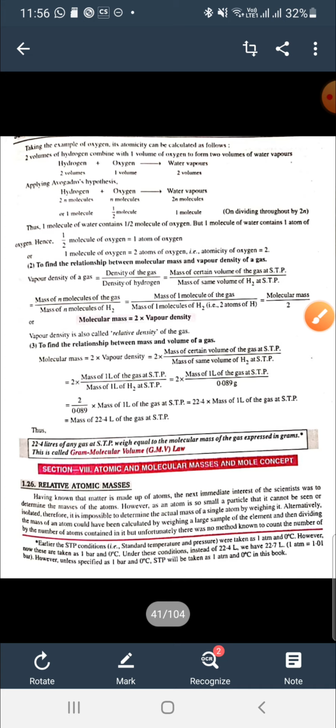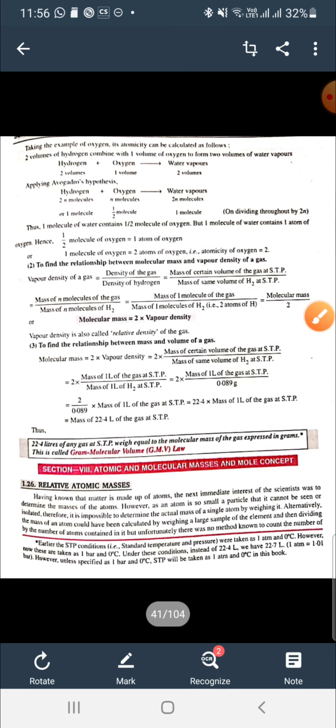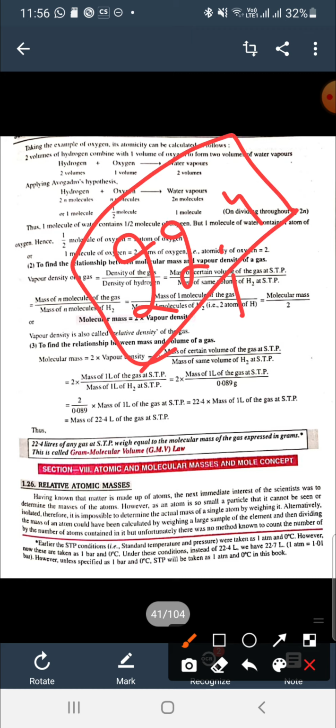So we multiply 22.4 into the mass of 1 liter of gas, and the mass of 22.4 liters of gas at STP will always give the molecular mass. So molecular mass of any gas is equal to the mass of that gas when we take 22.4 liters of it and weigh it. If we weigh any gas at standard temperature and pressure and take the volume 22.4 liters, the mass will be equal to its molecular mass.